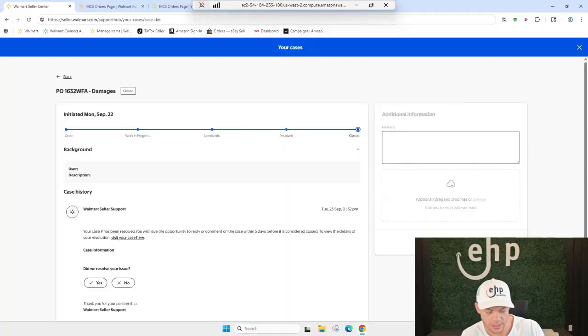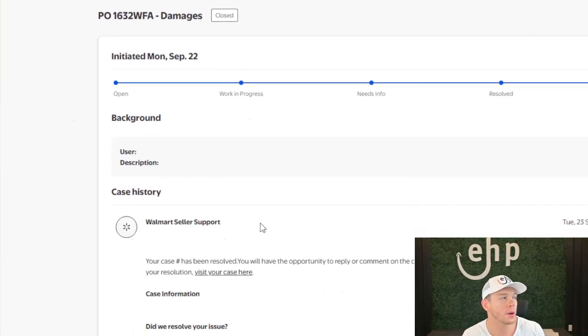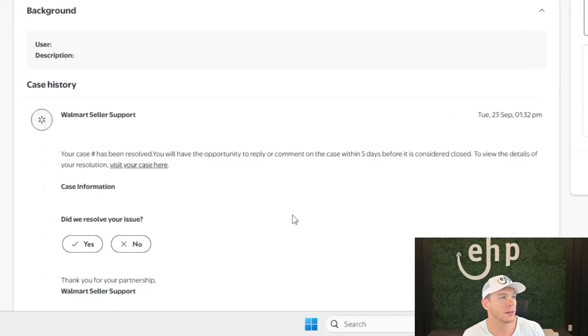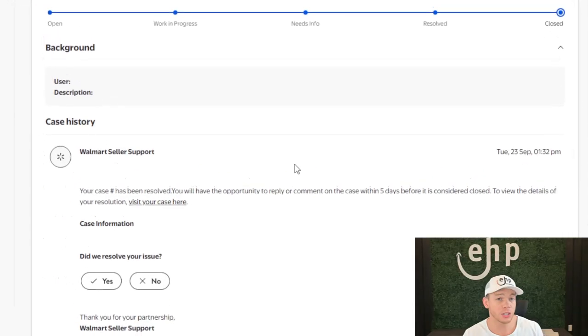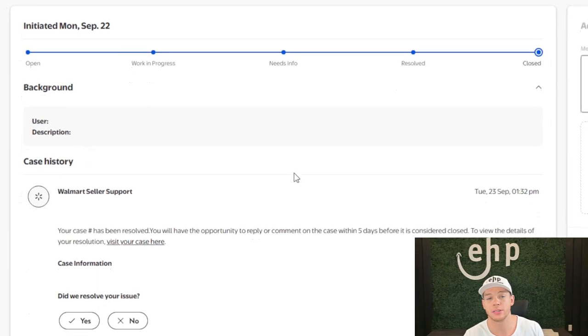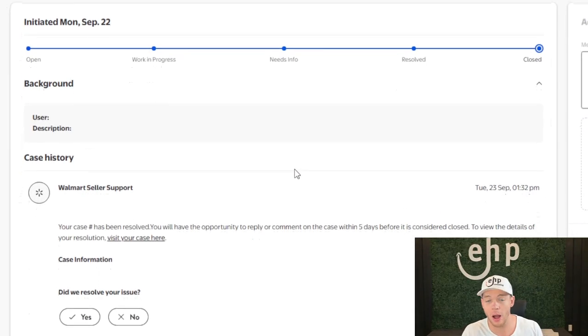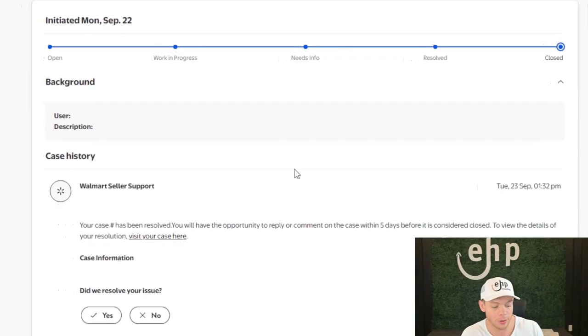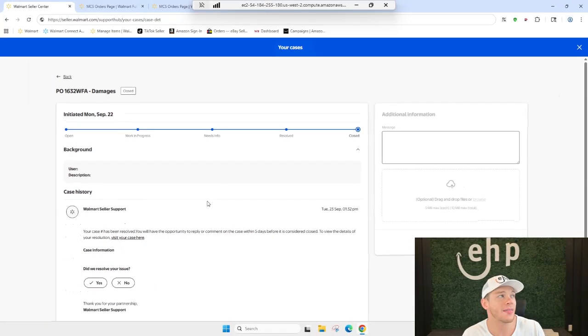So we can see right here that we opened up a case for a client, and then Walmart just didn't respond at all and automatically closed the case. And this happens a lot, or they just don't respond because some of their reps are a bit lazy, and that's just what it is.